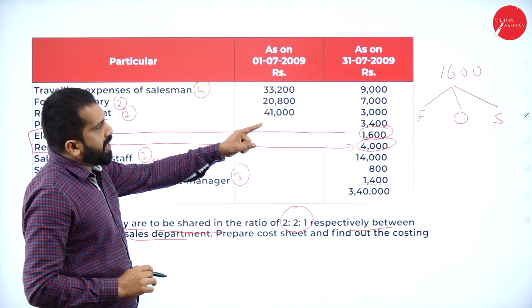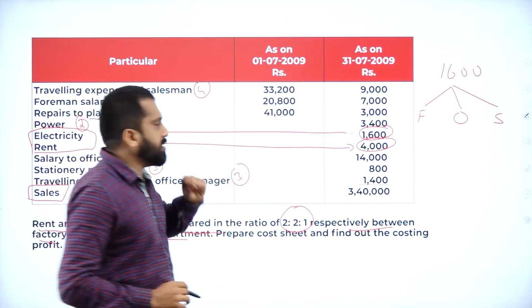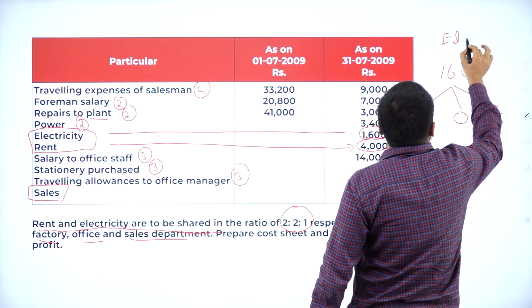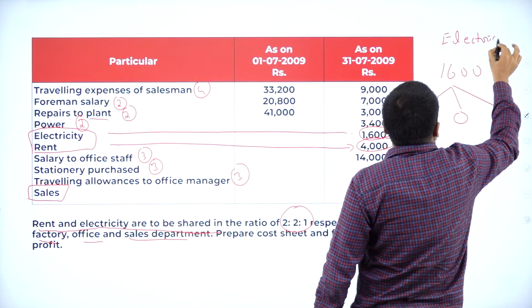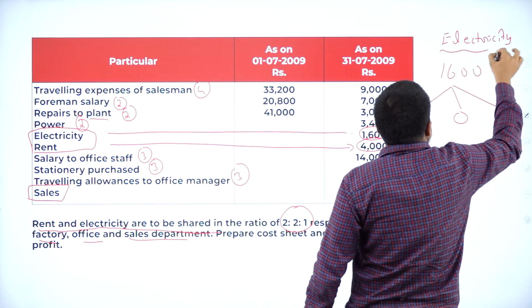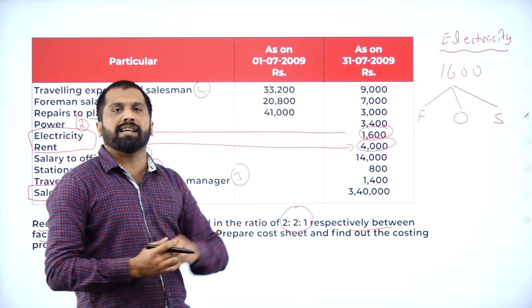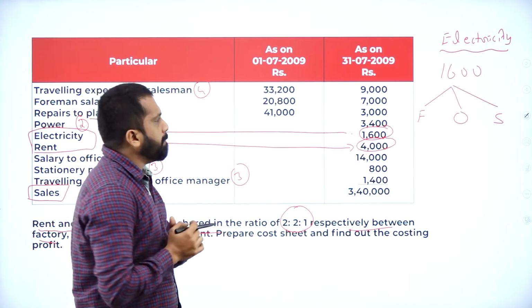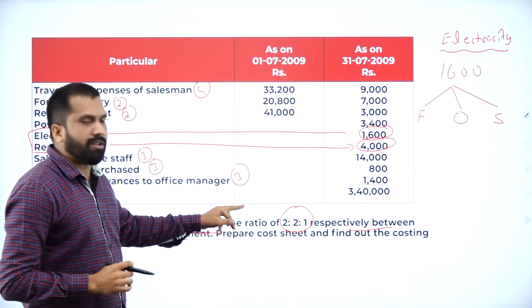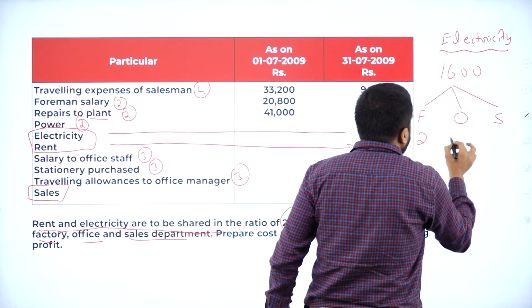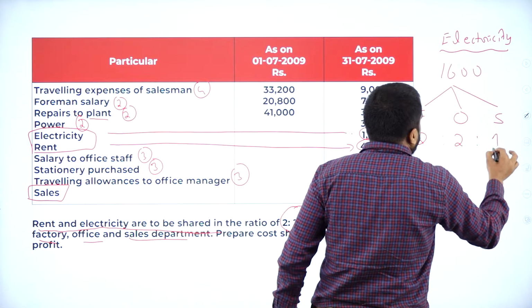What is the amount we have? 1600. What is that? That is electricity. Factory, office, as well as selling and distribution. Now, what is the ratio? They have given 2:2:1. So this is 2, 2 and 1.